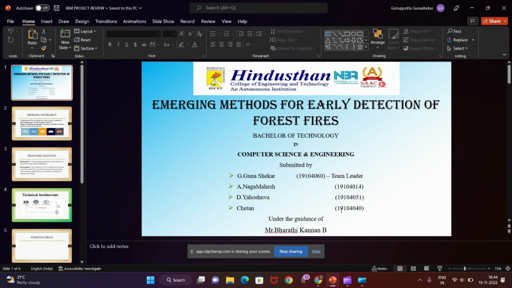Welcome everyone. We are 4 members. We've done a project in emerging methods for early detection of forest fires in the domain of artificial intelligence using deep learning. Our team members are Guna Shekar, Naga Mahesh, Yahoshuva, and Chethan.